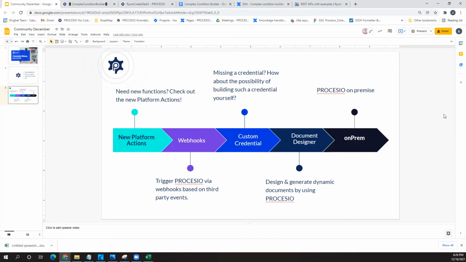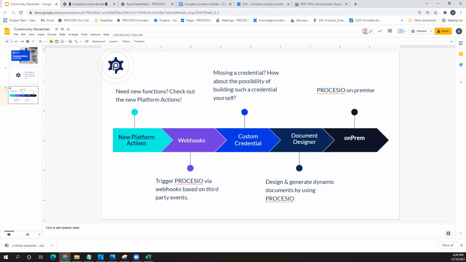Yeah, I can only agree to that. Definitely so, and looking forward to 2022, especially knowing that we have more and more use cases that Procesio can cover. It's probably going to be challenging, but also a rewarding year. Let's put it like that.